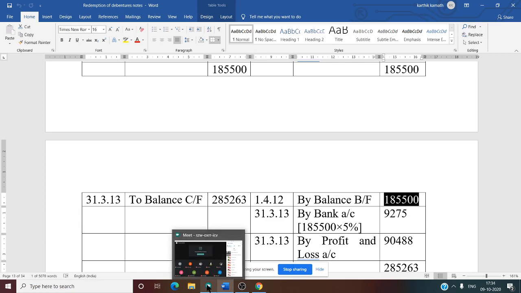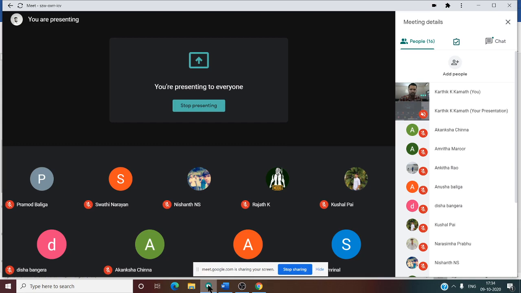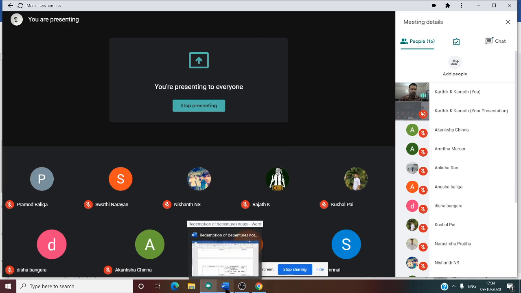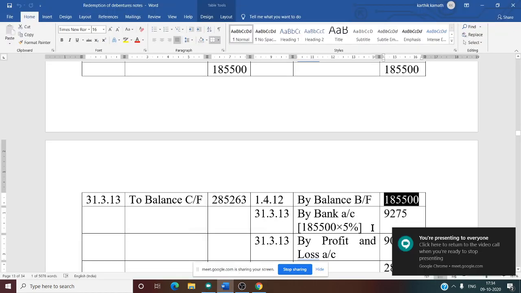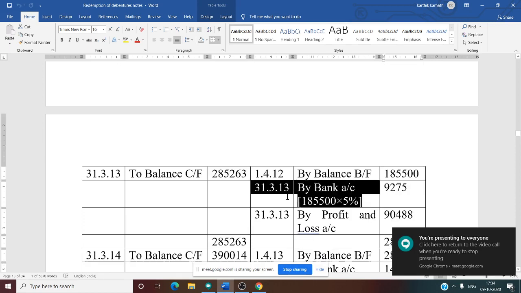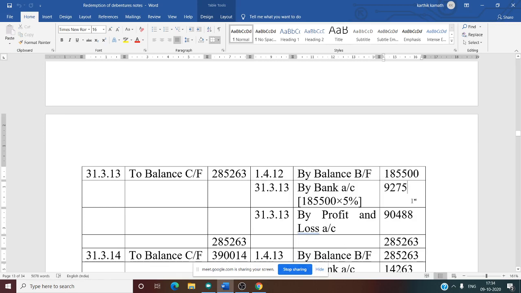For 5 years you need to do the same calculation. There are no changes at all. Now again at the year end, we need to calculate interest on the opening balance of that year. See this, for the year 12-13, the opening balance, I have blocked it, is 1,85,500.